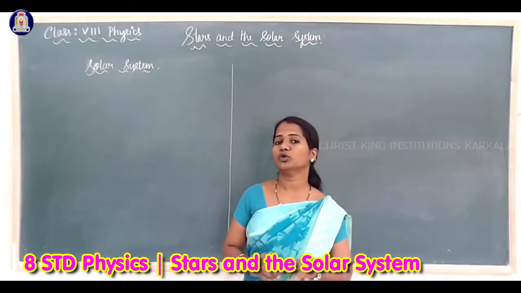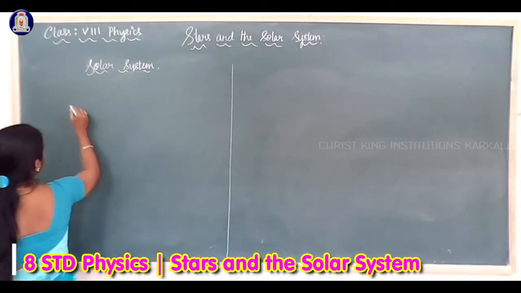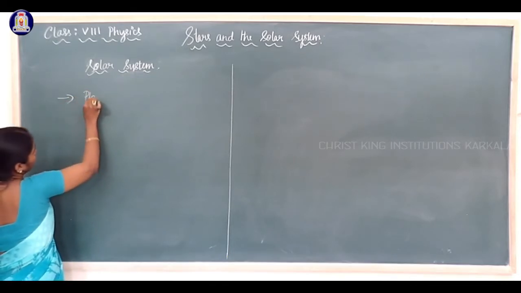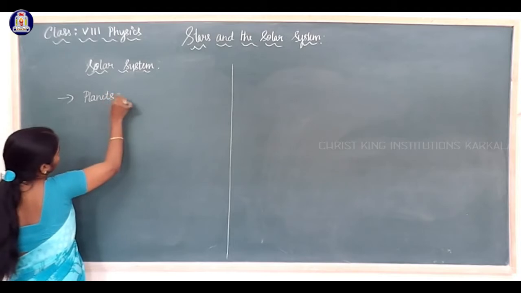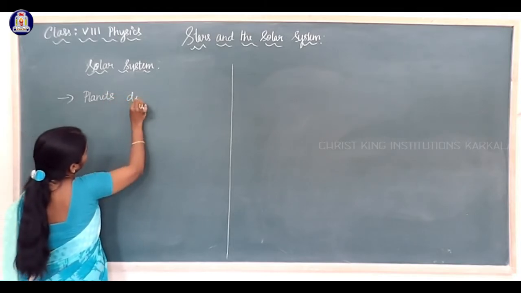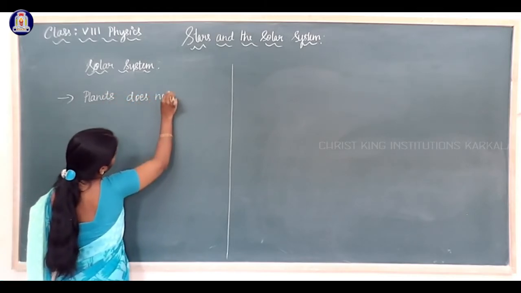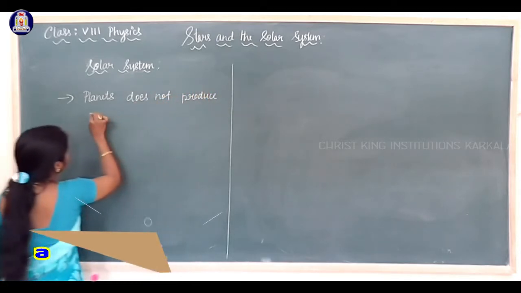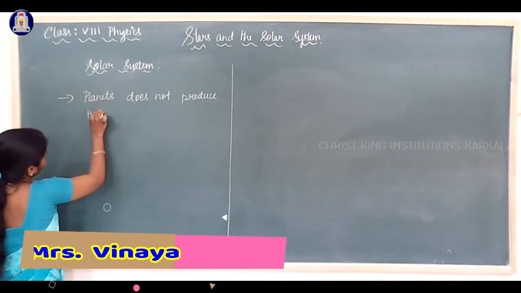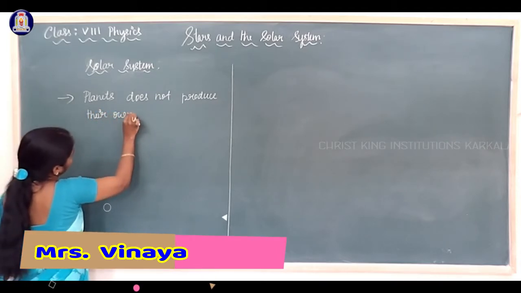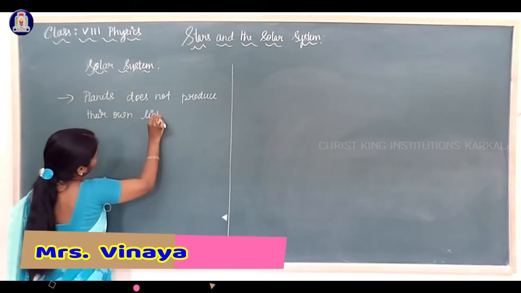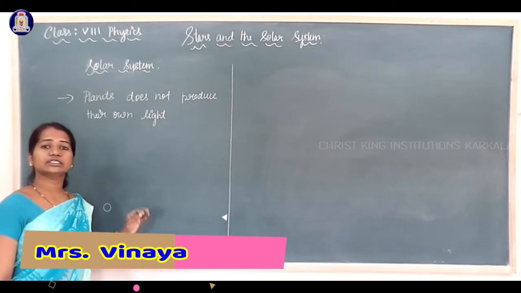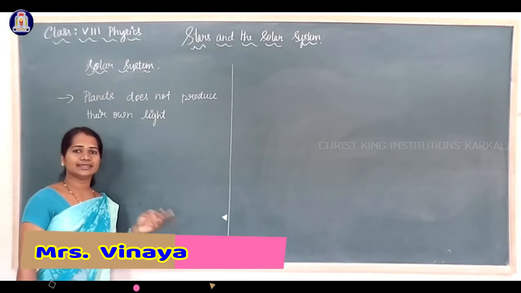This is the main difference between stars and planets. Planets do not produce their own light; instead, they reflect the Sun's light.